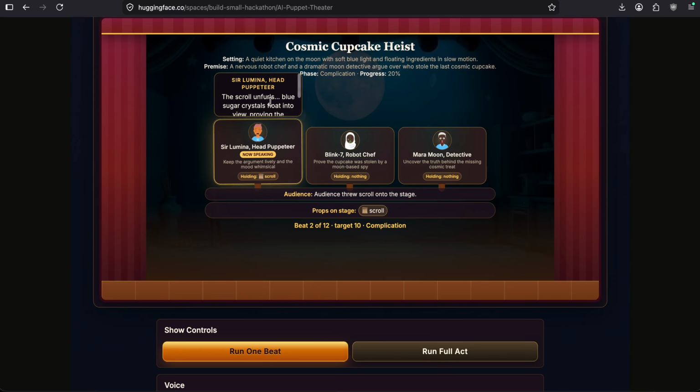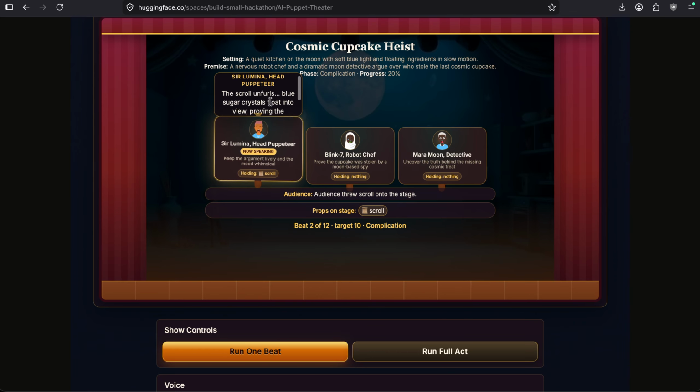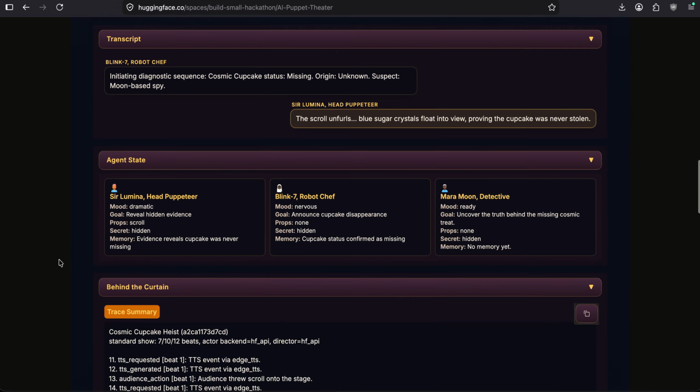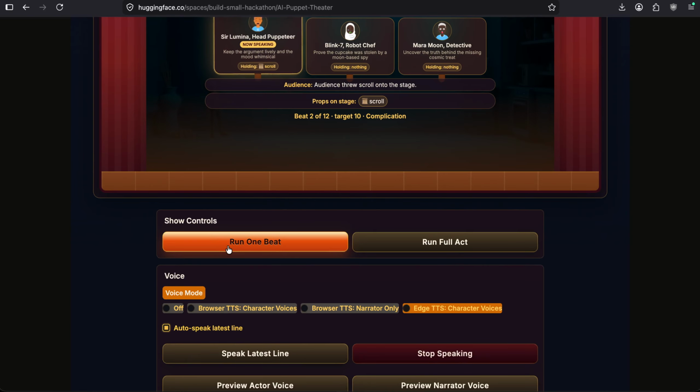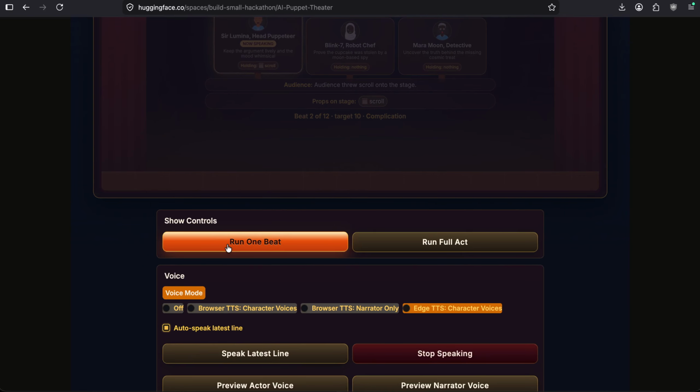So as you can see, the next actor who was going to speak picks up the prop and uses it in its response. And we can see a similar update in agent state, where the prop is added to the actor who just spoke, and his memory also got updated with the same. Now let's try running one more beat to see where the story goes.